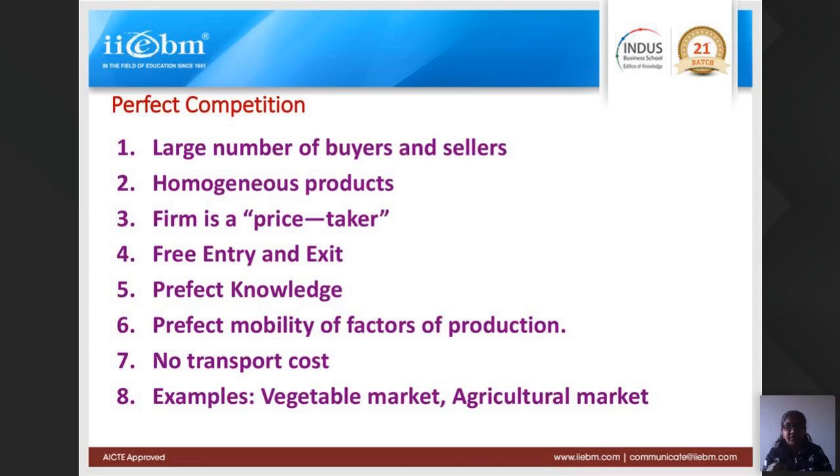If one or two set a high price, they'll lose the market, and if they set a lower price, then they may go into losses. So all of them are charging a price which is equal, which is the same. So they have identical pricing, and this price doesn't come from shopkeeper A, B, or C. It comes from the market.